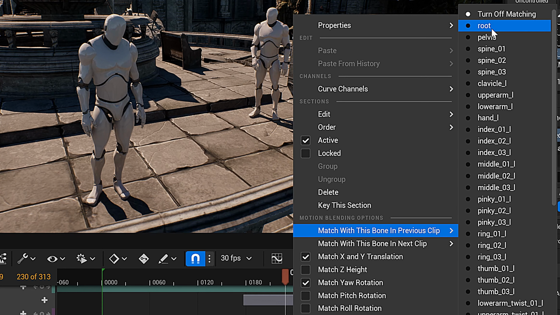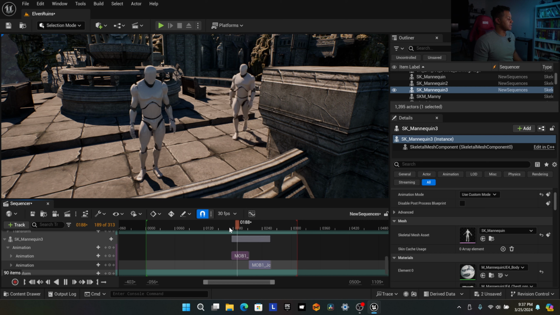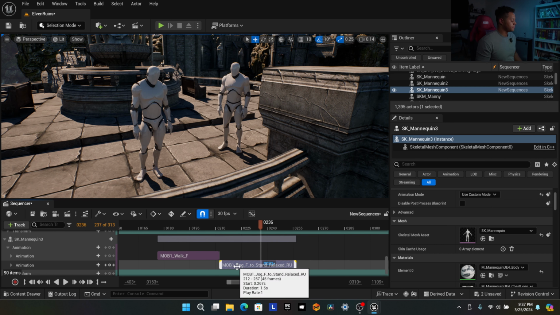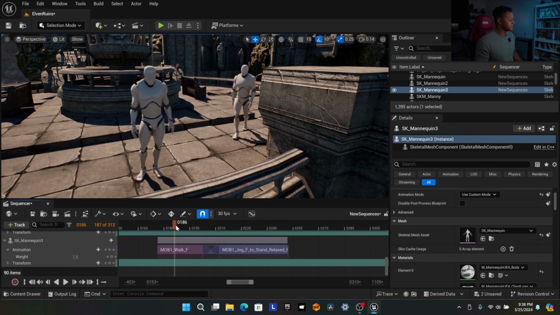We're going to select match with this bone in previous clip, and we're going to scroll up to where it says root. So now it gets us a little closer to where the first animation ends. It's a weird stop, but we're going to make it work. We're going to zoom in, plus button on the keyboard, and let's bring this track up to this first track here. And let's see what this looks like if I slide it over to add a little blend. Let's try to extend this blend to see if it can get a little bit better.